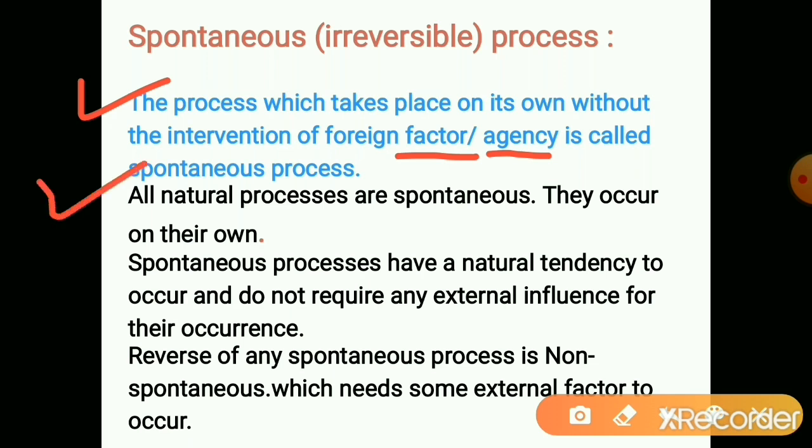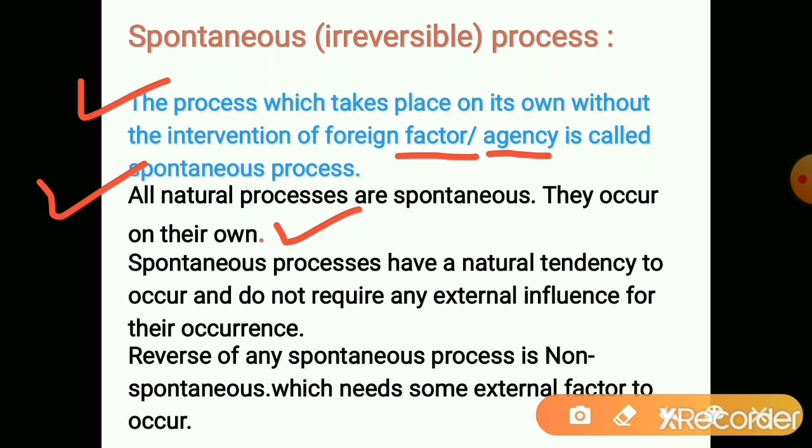All natural processes are spontaneous. They occur on their own. They don't need any other factors to happen. Such types of processes or reactions are called spontaneous processes or spontaneous reactions.